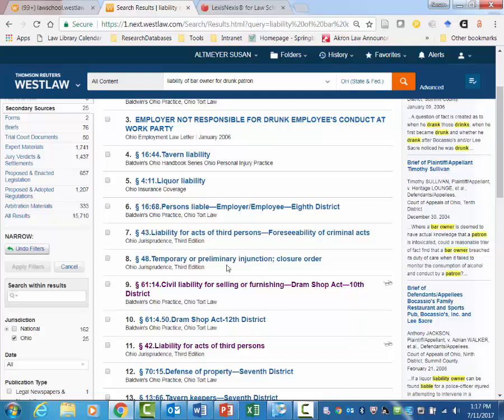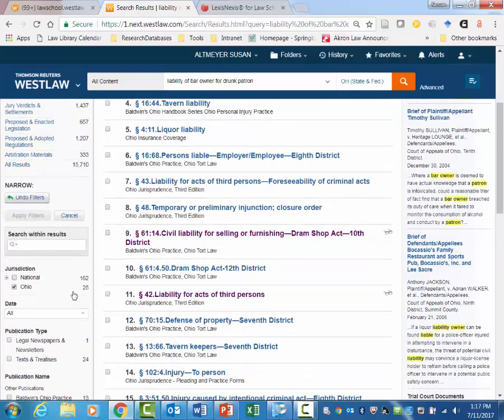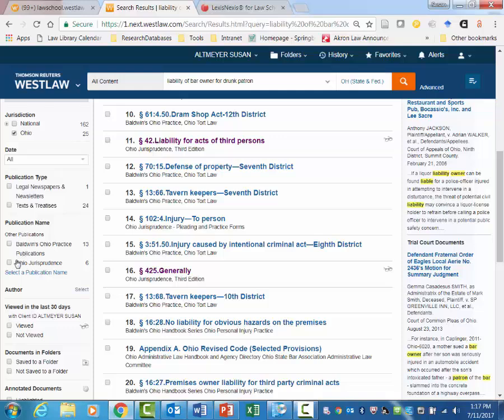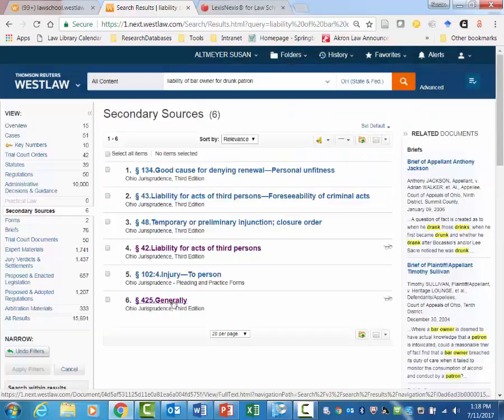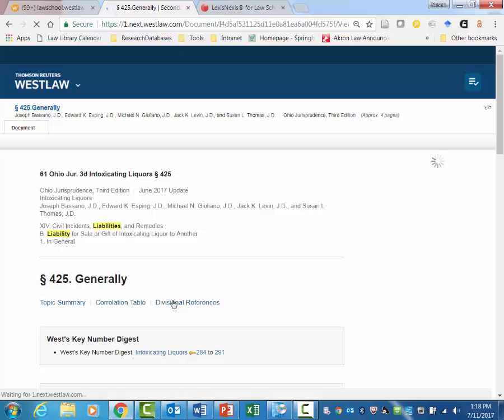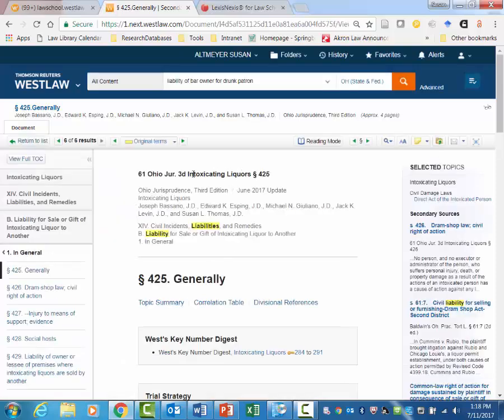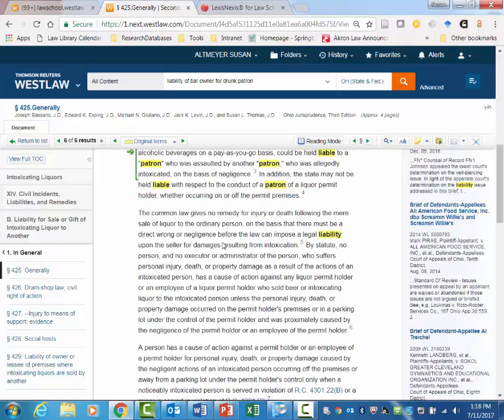As you recall, Ohio Jurisprudence is a legal encyclopedia. It covers a lot of issues in Ohio, even if there's not a specific book. Like in this case, we noticed there was a specific Ohio tort law book. Even if there wasn't, Ohio Jurisprudence covers most legal topics in Ohio. So over on the left-hand side, I can narrow specifically by Ohio Jurisprudence. I'm going to click on that and apply filters. Okay, and if I look at this section 425 here, that specifically has to do with an Ohio Jurisprudence article about intoxicating liquors. It tells me a lot of what I want to know.